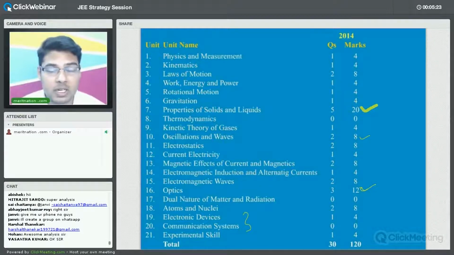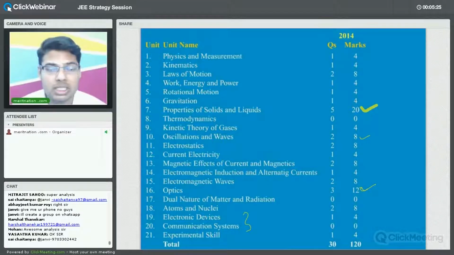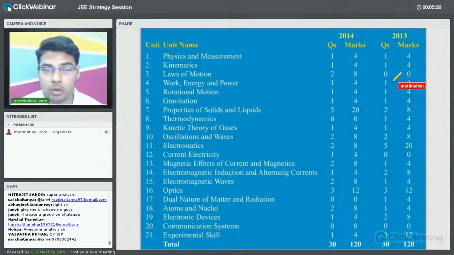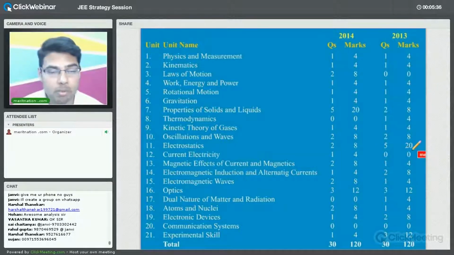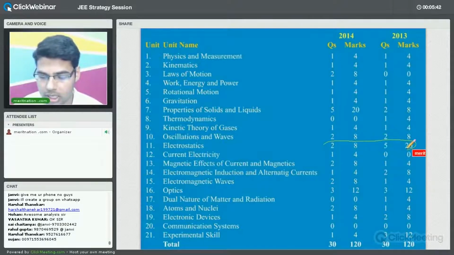Let us try to analyze it, or basically compare this with 2013. So this is the statistics for 2013 as far as physics is concerned. You can see electrostatics carries 20 marks alone in 2013. Fine. But in 2014 it was just 8 marks. So you can analyze this part of the syllabus.